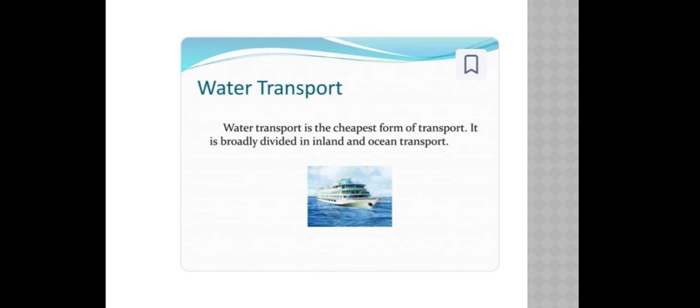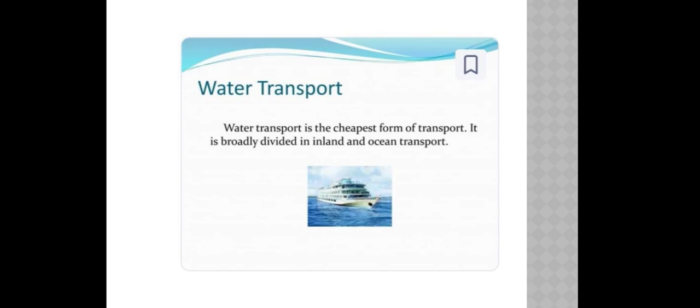Water transport is divided into two types, inland and ocean transport. This mode is often used for international trade and transporting large quantities of goods. Examples are boats and ships.